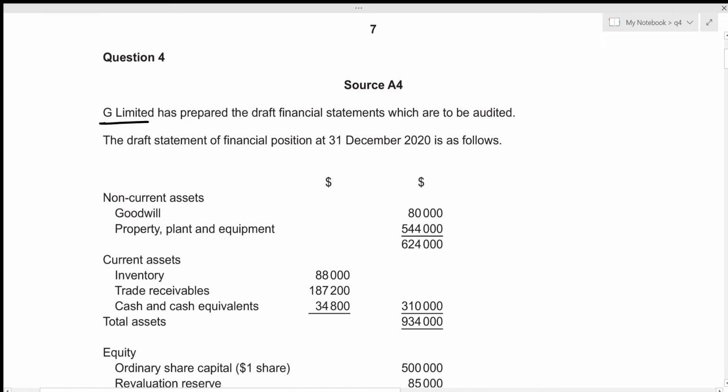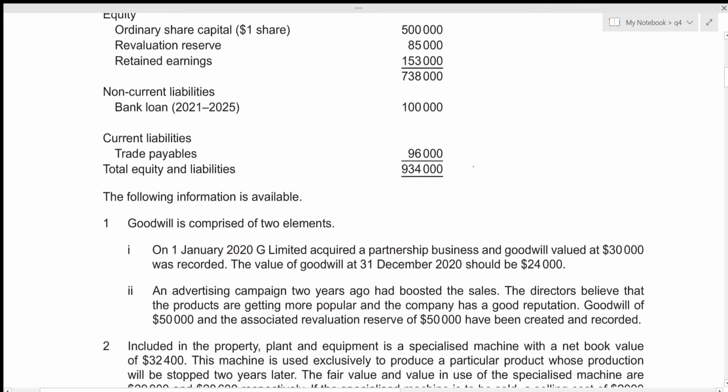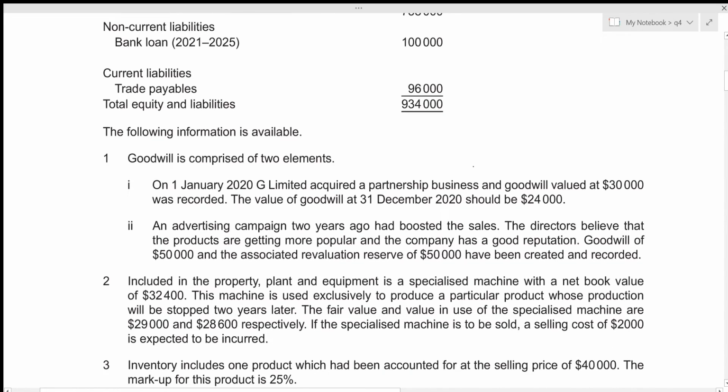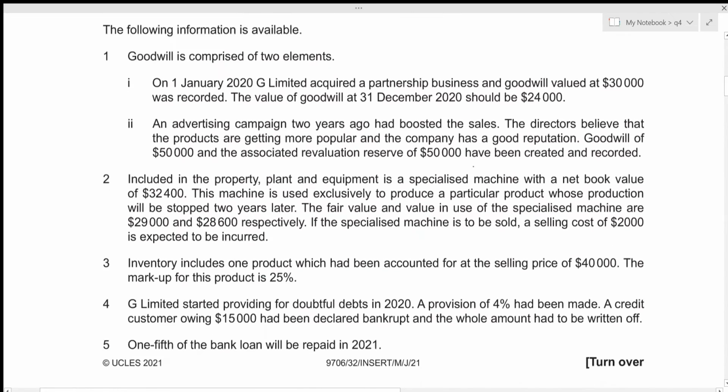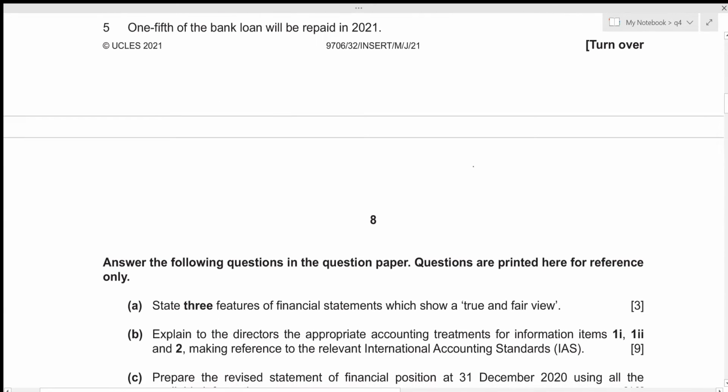G Limited has prepared the draft financial statements which are to be audited. And the draft statement of financial position at 31st December 2020 is as follows. Okay, and we are given the following information. Let's have a look at our first question. We need to state 3 features of financial statements which show a true and fair view of the company. So the very first one is that the financial statements should be factually correct in order to show a true and fair view, right? Let's write it down.